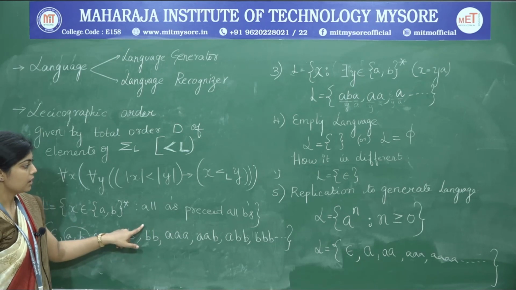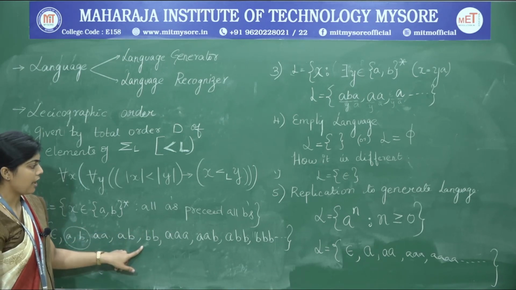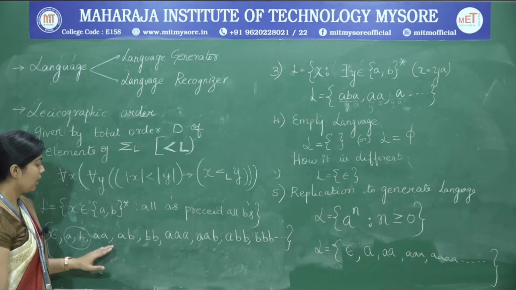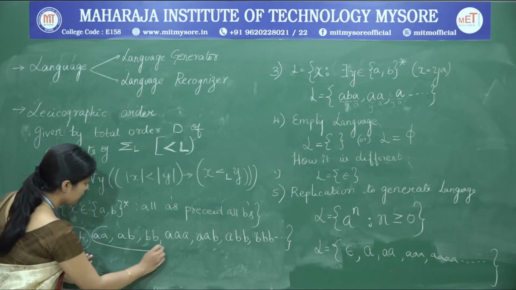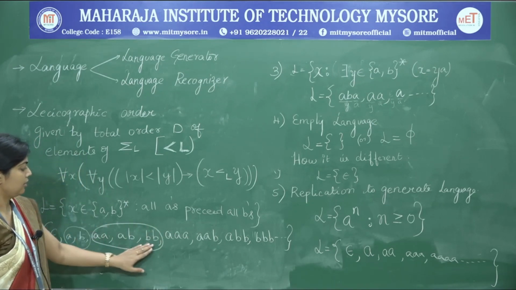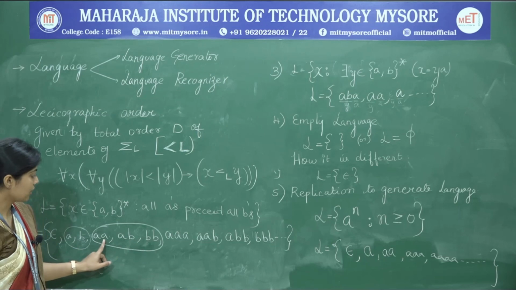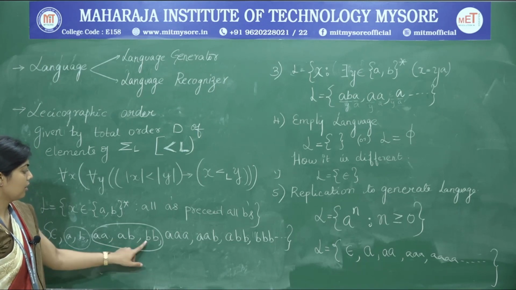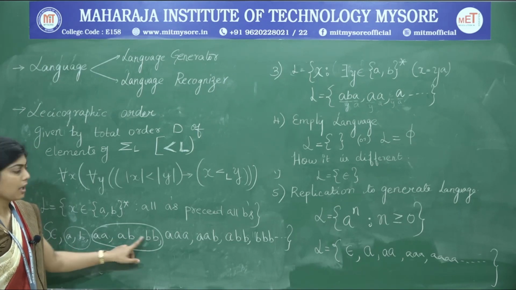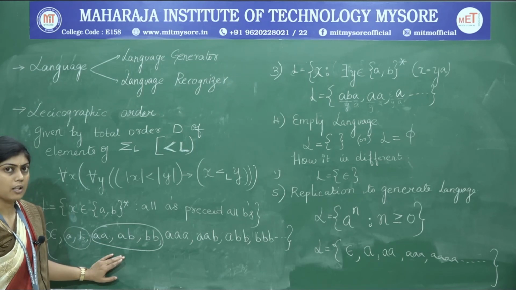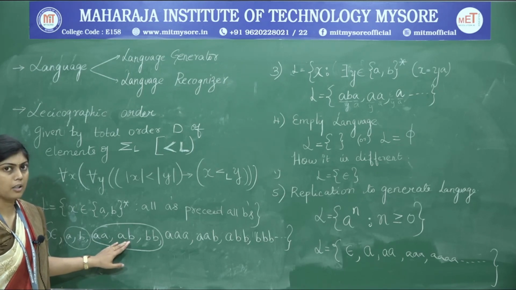BA is never added here because all A's have to precede all the B's. Also see that we have all the strings in this block with length 2, and they are arranged in alphabetical order. In case we are dealing with numbers, where the strings are made up of integers, then they will be arranged in the ascending order of numbers.